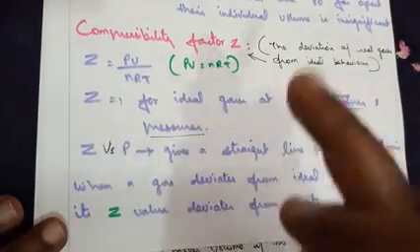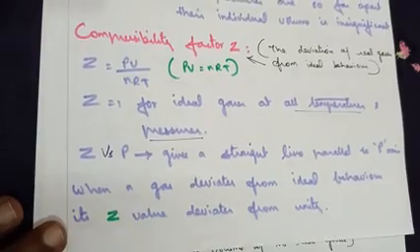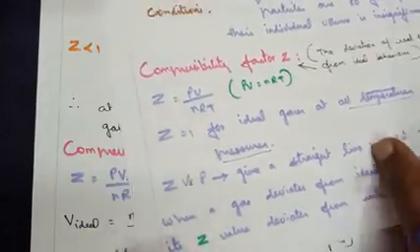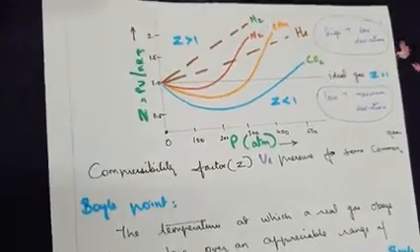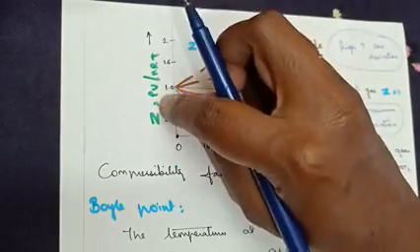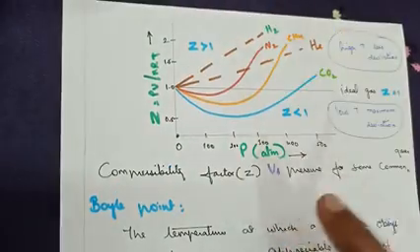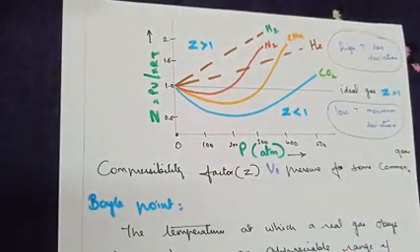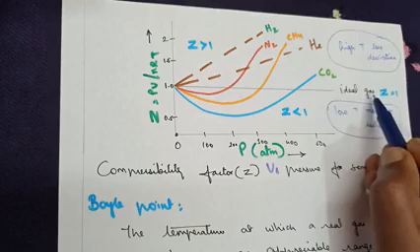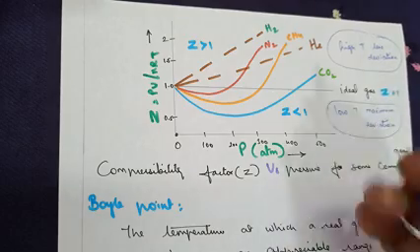Now when we plot the graph of Z versus pressure, it gives a straight line parallel to the pressure axis. Now I would like to show you the diagram given in the textbook: compressibility factor Z equals PV by nRT versus pressure. When we plot the diagram, the straight line talks about an ideal gas where Z equals 1.